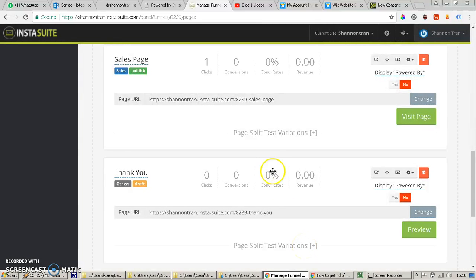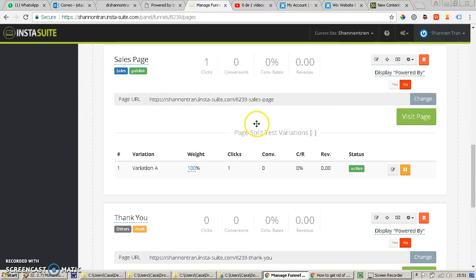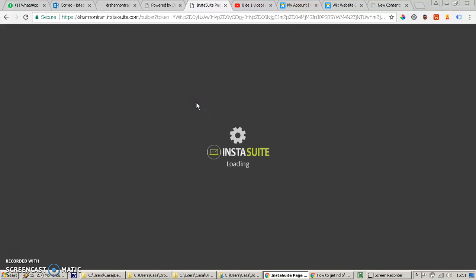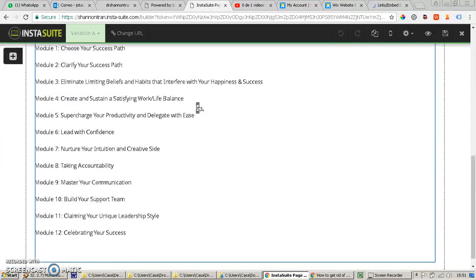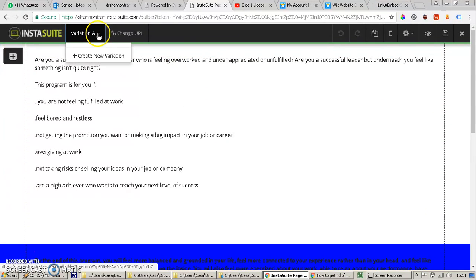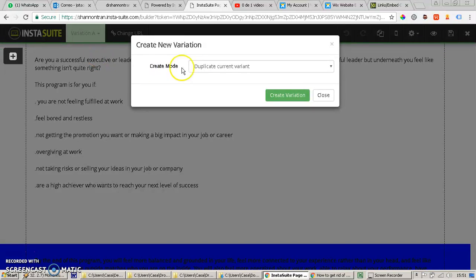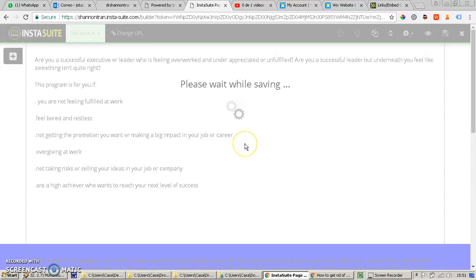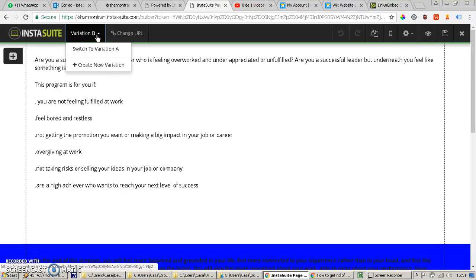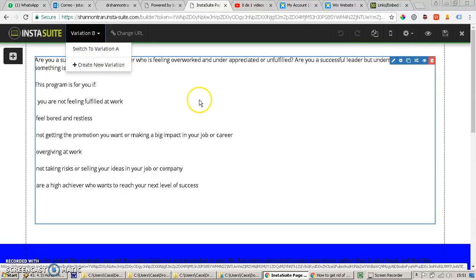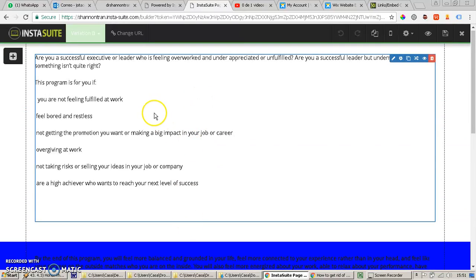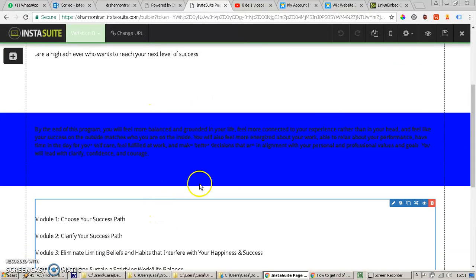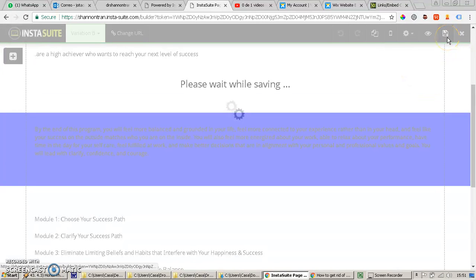Also the thing about these variations is that you can create variations. So you put edit, and this for example, the first page. If you want to create a new variation, you can. We're going to duplicate this page, and in this variation B page, we can have other things that are different from variation A. So for example, you can change the text here, put an image here, put a video, and see which one converts more.